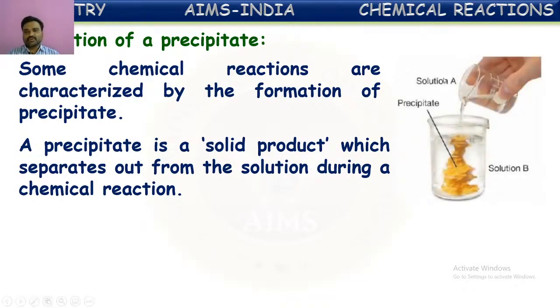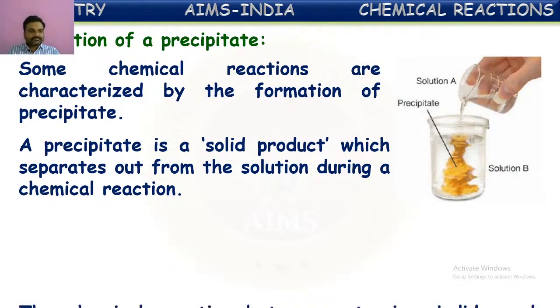Here you can see a picture showing the formation of precipitate. Initially, this solution is colorless and that one is also a colorless solution. When you mix these solutions, immediately a colored solid substance is formed which is insoluble in solution B. That solid substance formed as an insoluble substance is called a precipitate, and that reaction is called a precipitation reaction. So this kind of reaction, in which an insoluble solid substance is formed, is characterized by precipitation.